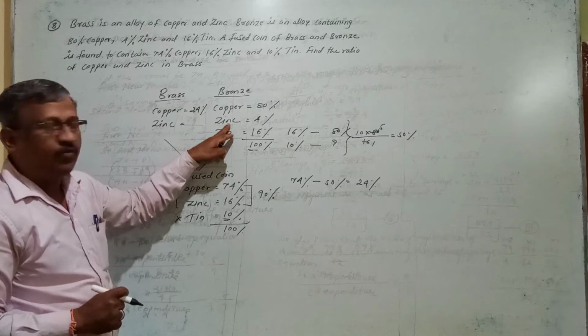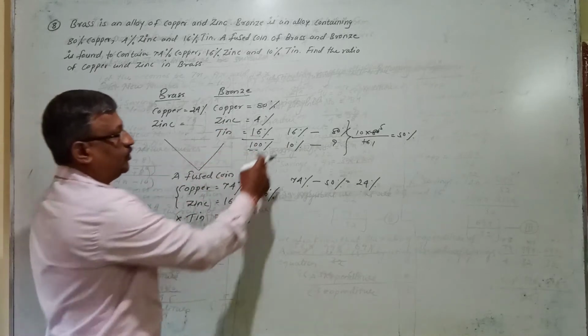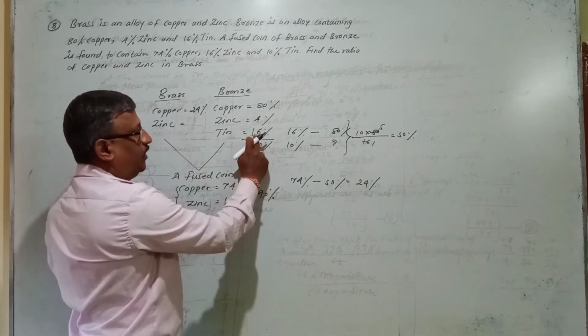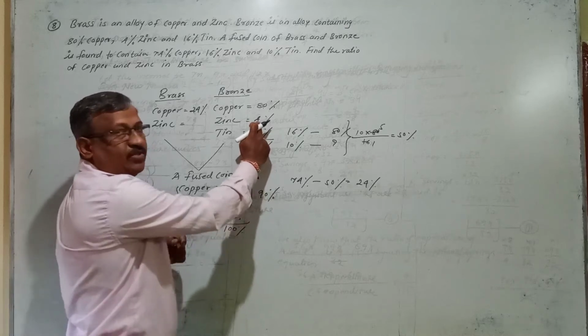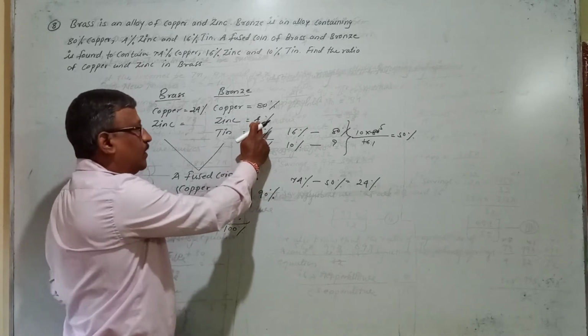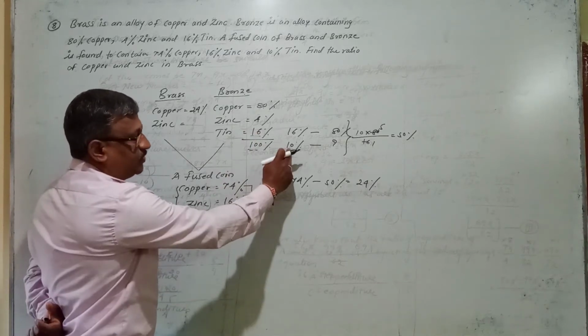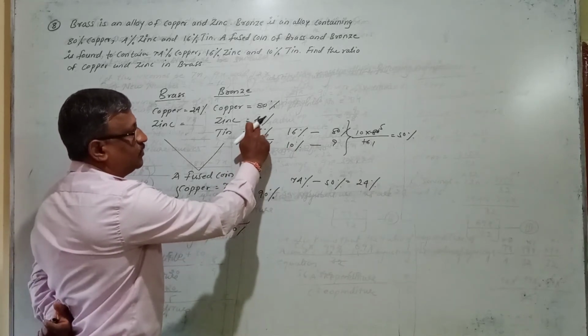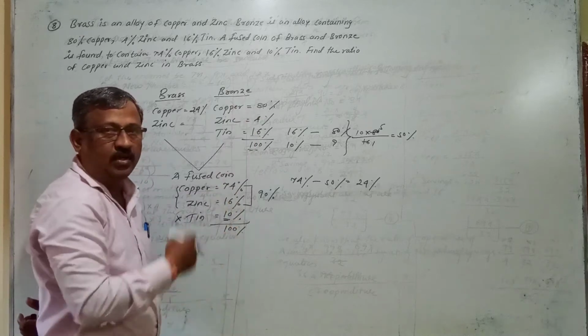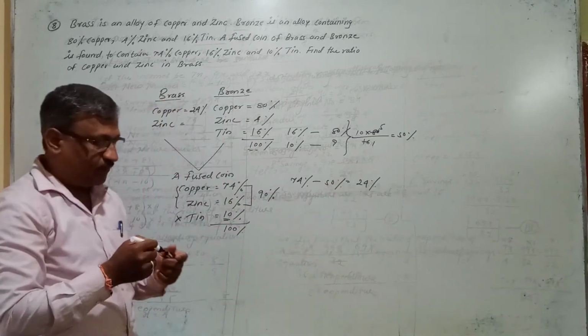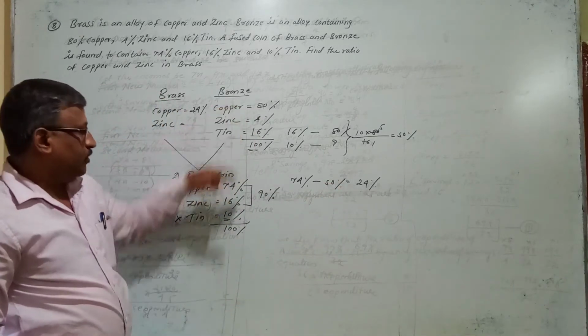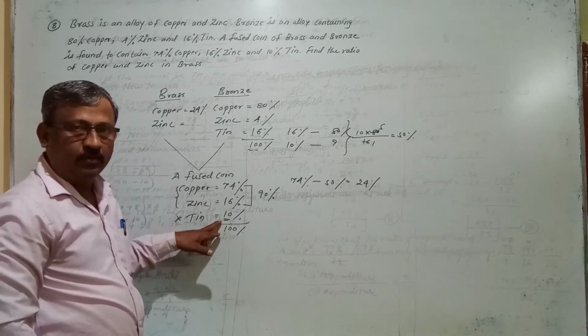Same in the case of zinc, the same equation you have to put here. When the percentage of tin is 16%, at that time the percentage of zinc in bronze must be 4%. So what I want is, out of 16%, if they have taken only 10% tin in a fused coin, what is the percentage of zinc taken from bronze in a fused coin? Like that we will come to know the percentage of zinc taken from bronze in a fused coin.